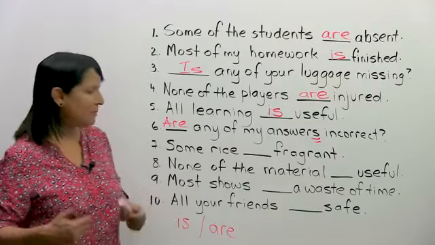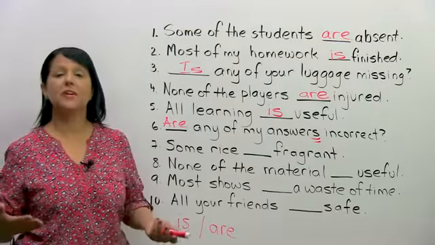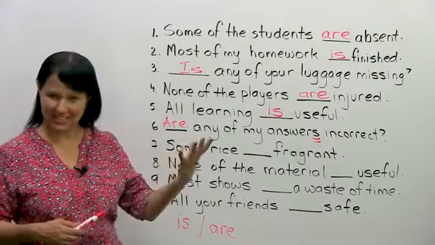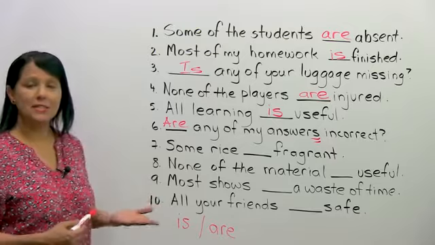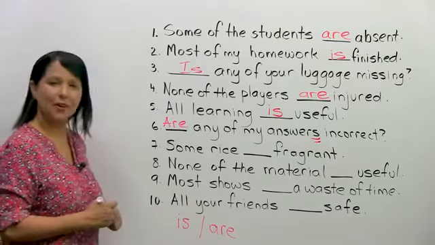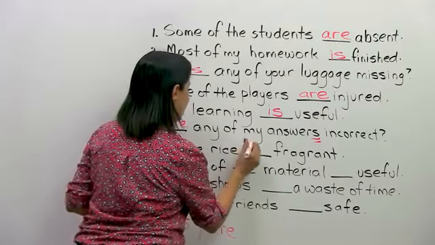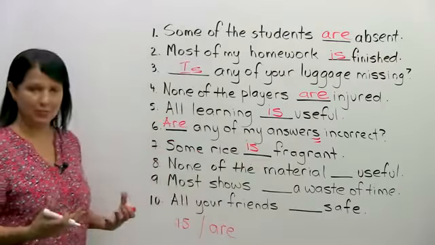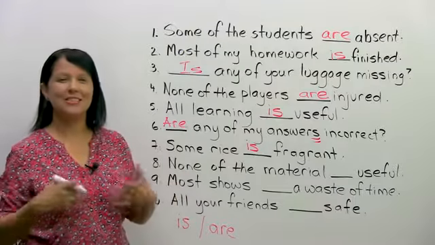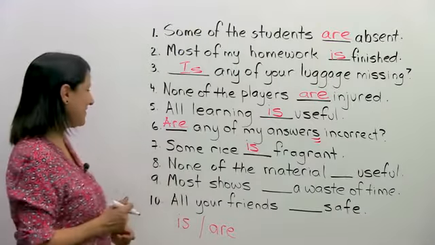Number 7, some rice blank fragrant. What does fragrant mean? Fragrant means that it smells nice. Some rice is, or some rice are? Some rice is fragrant. Rice is also something we cannot count. So it's non-count. Very good.